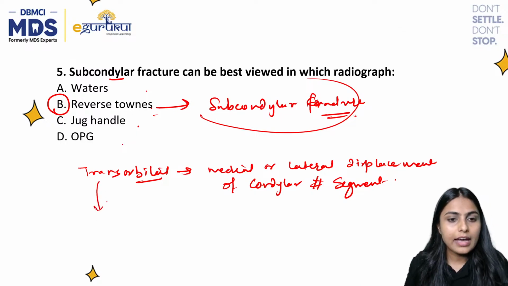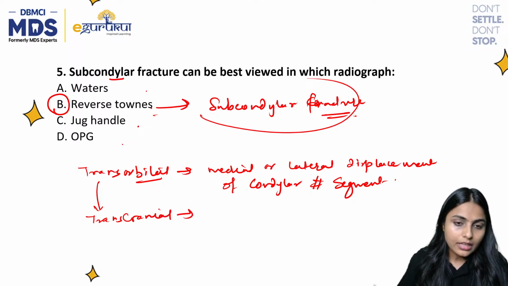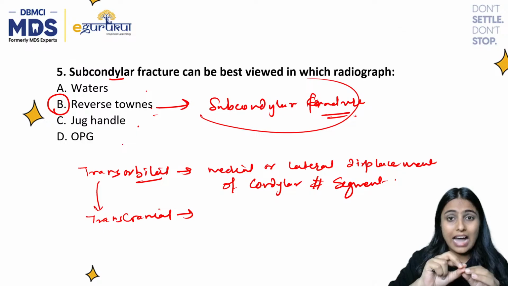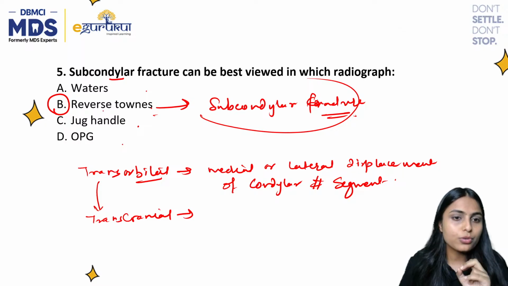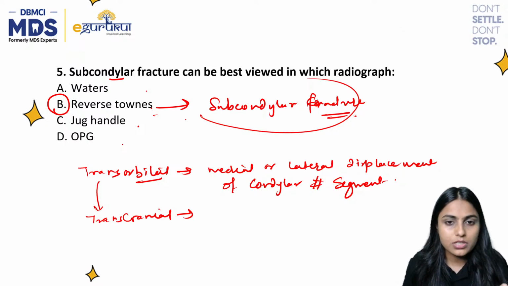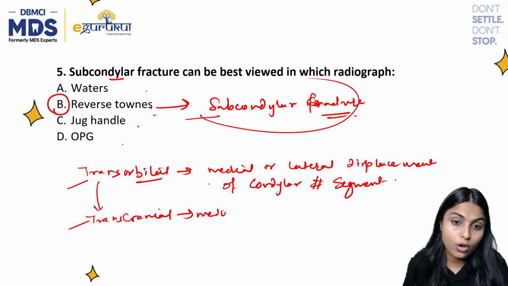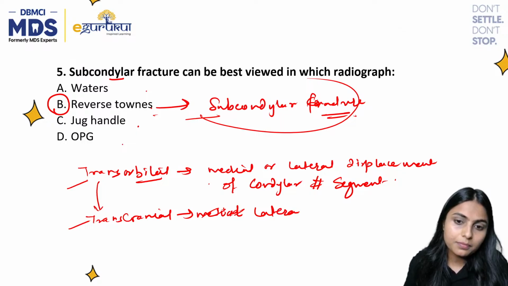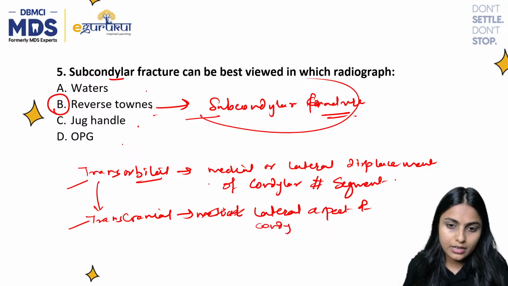Then we have transcranial, right? Now these are the ideal conditions in which you will refer these radiographs that you should know. So, a high condyle fracture question we have. Transorbital is used for this condition. Transcranial is used for the lateral aspect of condyle. Transcranial is used to view the lateral aspect of condyle.